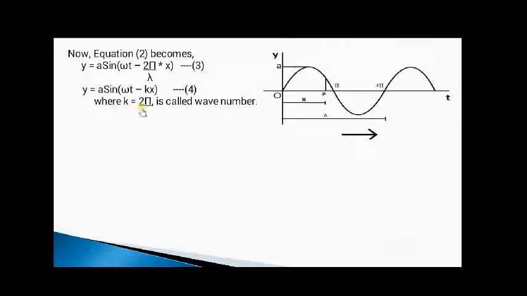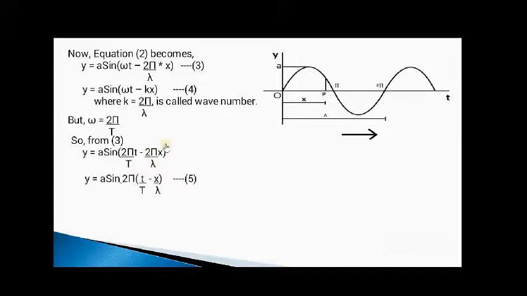Hence, this fourth equation represents one form of the equation of progressive wave. The equation of progressive wave can be represented in different forms, or it can be modified in terms of other physical parameters. It is what we are going to do now. Now I am going to take omega to be equal to 2 pi over T. Now when we key in this omega value in the fourth equation, we will get y is equal to a sine 2 pi over T t minus 2 pi by lambda into x.